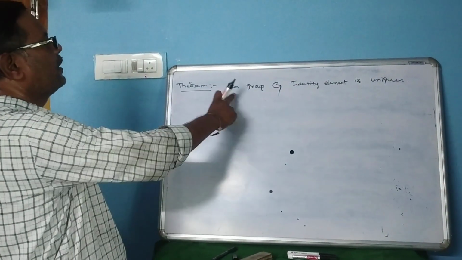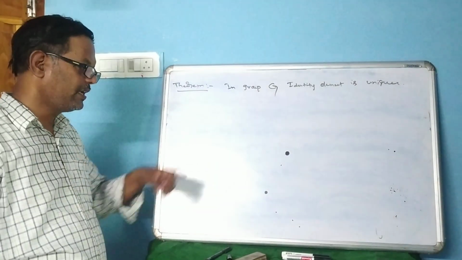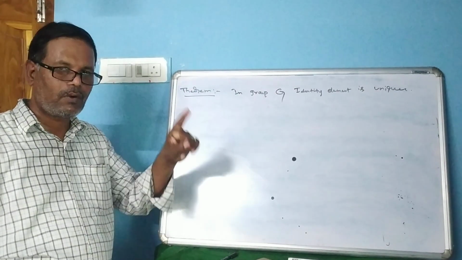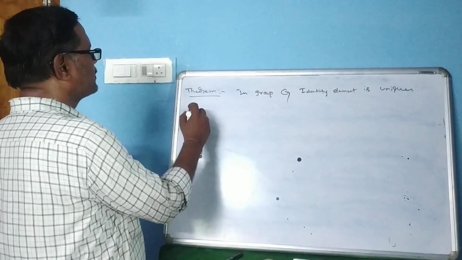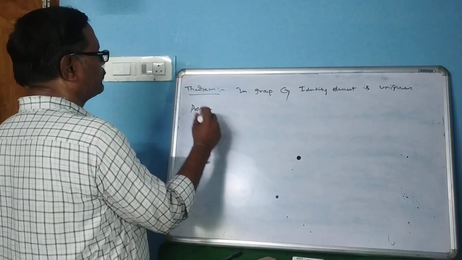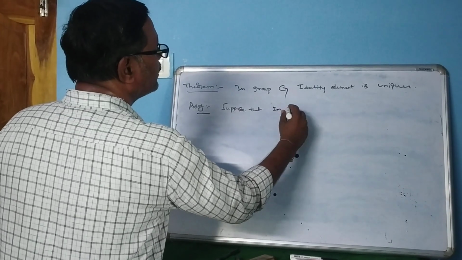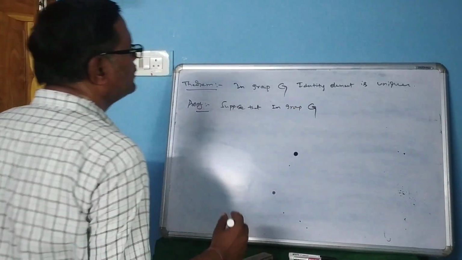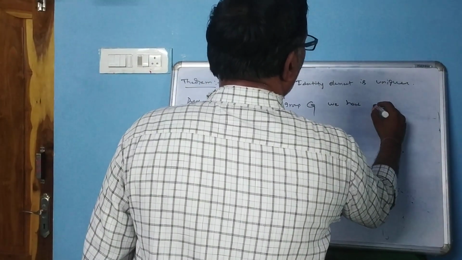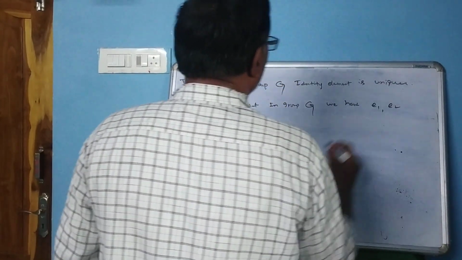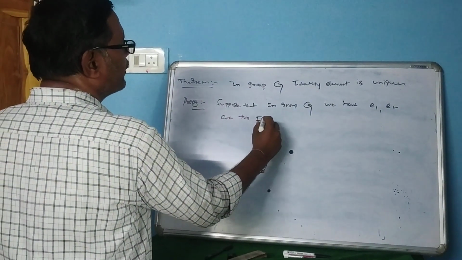Okay friends, in a group G, the identity element is unique. We have to prove that in G, only one identity element exists. Proof. Suppose that in group G we have e1, e2 as two identity elements.